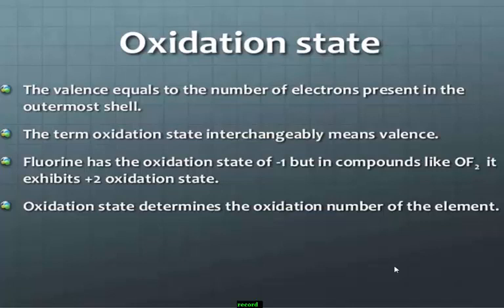Students, fluorine has the oxidation state of -1. When you observe the oxidation state rules, fluorine, F, always has -1 oxidation state, but in compounds like OF2 it exhibits +2 oxidation state. Oxidation state determines the oxidation number of a particular element.